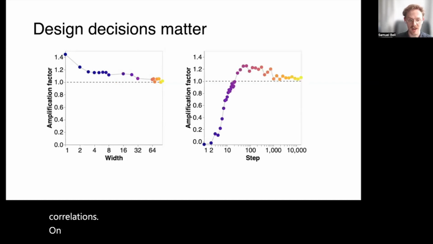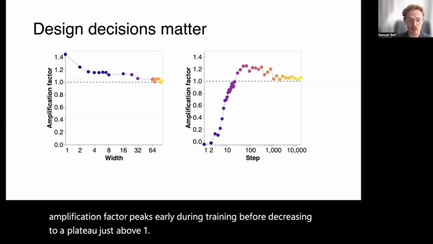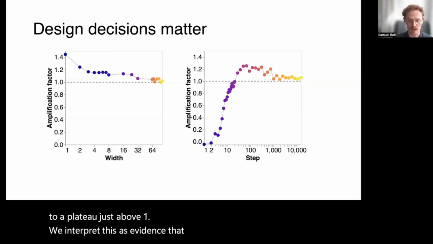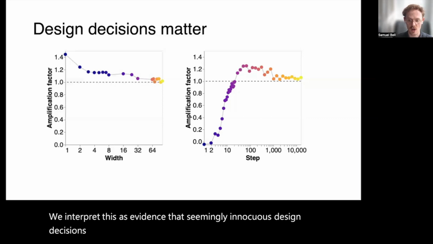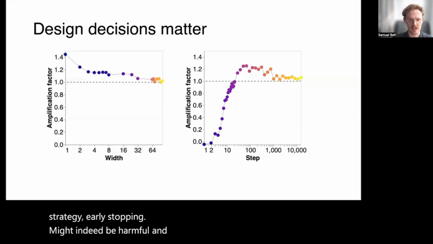On the right, we have the effect of training time. We can see that amplification factor peaks early during training before decreasing to a plateau just above 1. We interpret this as evidence that seemingly innocuous design decisions, such as whether to use a common regularization strategy, early stopping, might indeed be harmful and further amplify performance disparities.